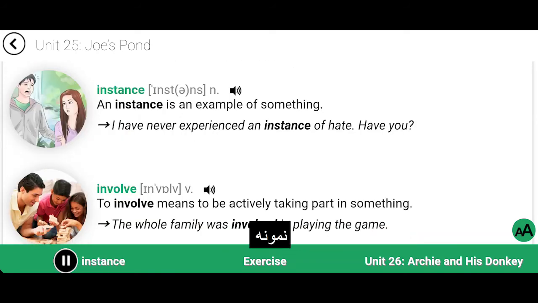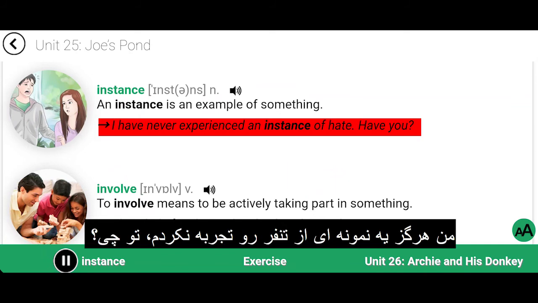Instance. An instance is an example of something. I have never experienced an instance of hate. Have you?